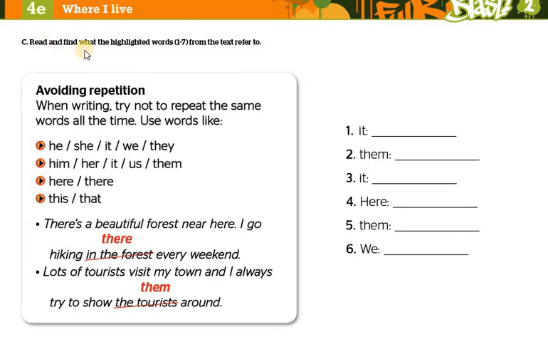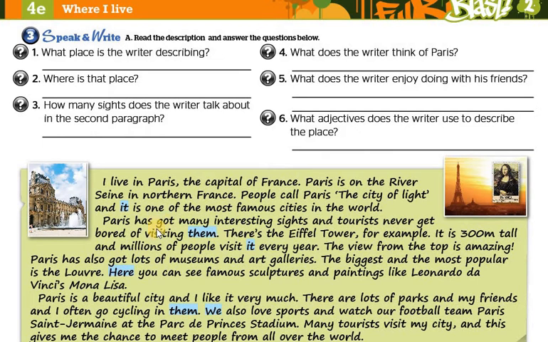So find what the highlighted words in the text from 1 to 7 refer to. We are going to go back to the text right here and try to mention the reference of these pronouns. For example, it, what does it mean? Them, what does it mean too? Here, them, we, and it. So try to do this exercise, then we move on to the big part of this lesson, which is writing